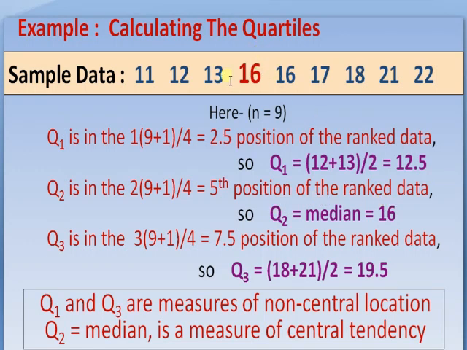Q2 is at position (9 plus 1) divided by 2, that is the fifth observation, which is 16. So the median is 16. Q3 is 3 times (n plus 1) divided by 4, that is position 7.5 in the ranked data. The 7th value is 18 and the 8th value is 21, so 18 plus 21 divided by 2 is 19.5.